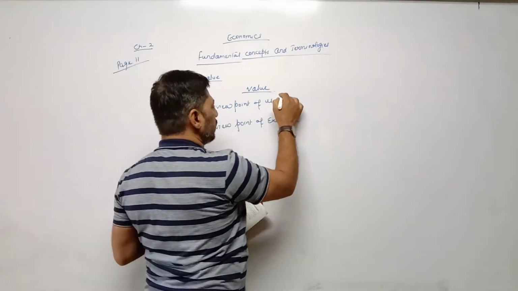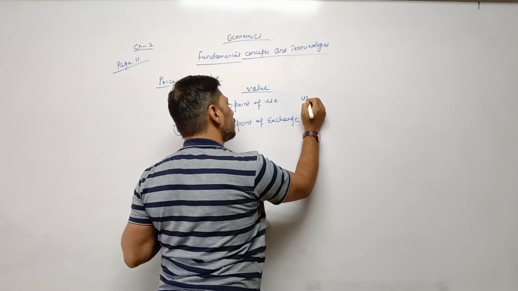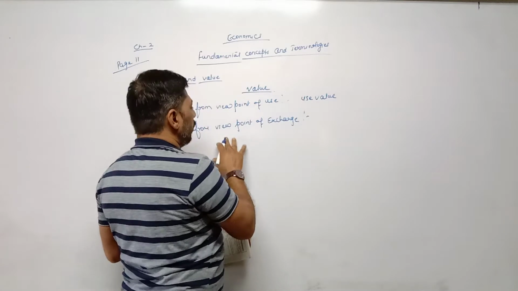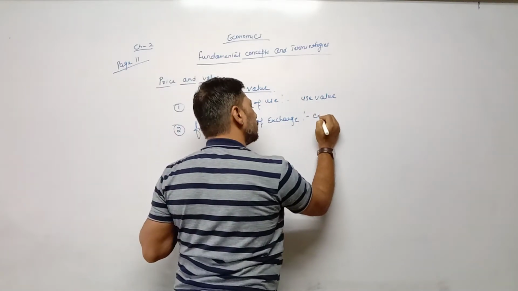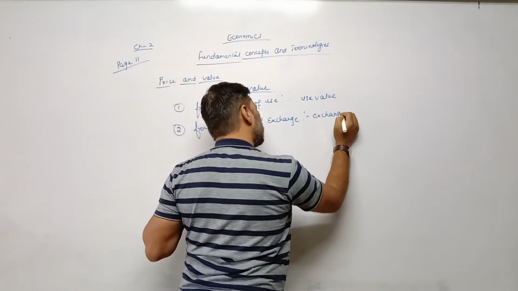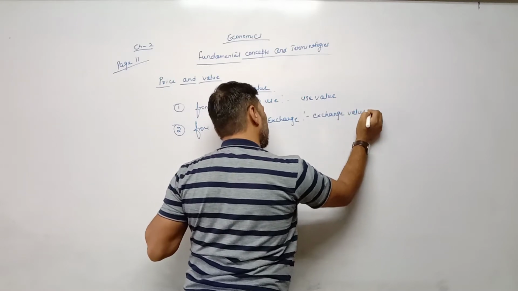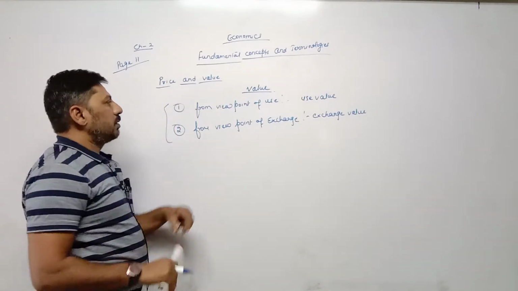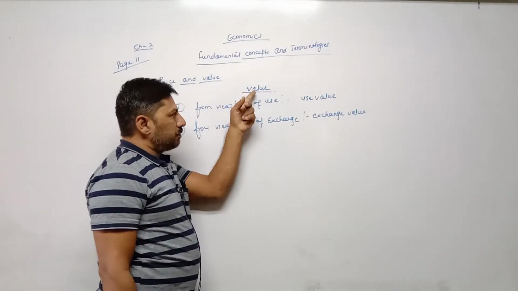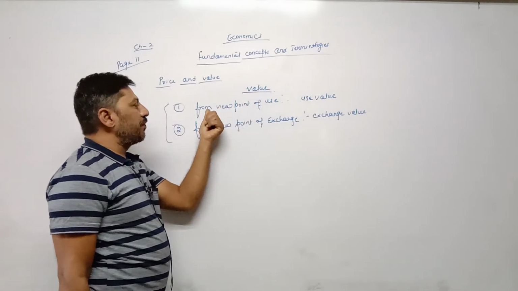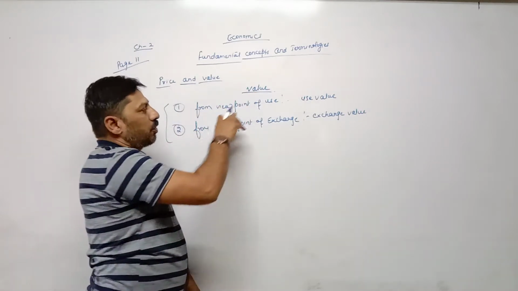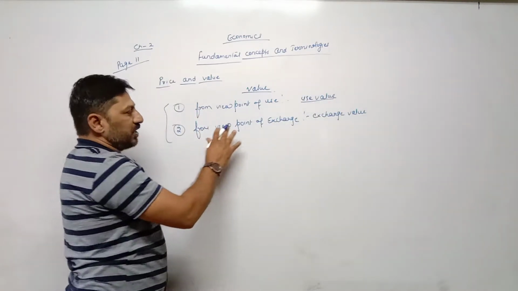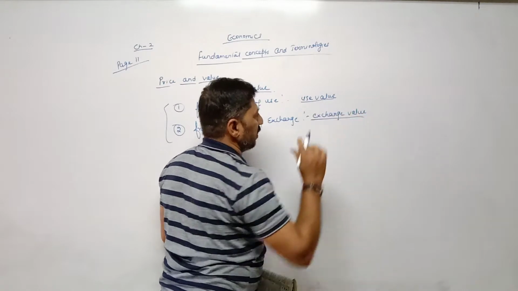From the viewpoint of use, that is called use value, and from the viewpoint of exchange, exchange value. But in order to understand value, we have to understand two different viewpoints. One is from the viewpoint of use, that is also called use value, and second from the viewpoint of exchange, that is also known as exchange value.